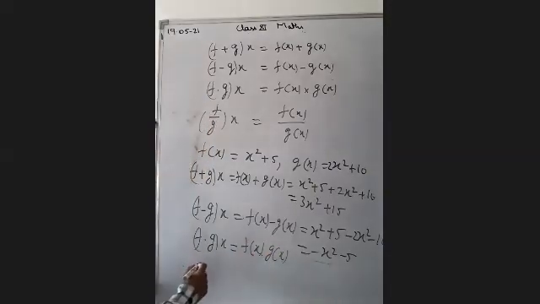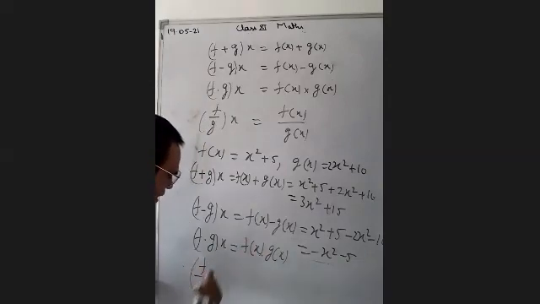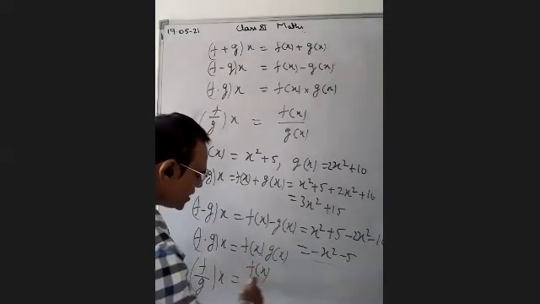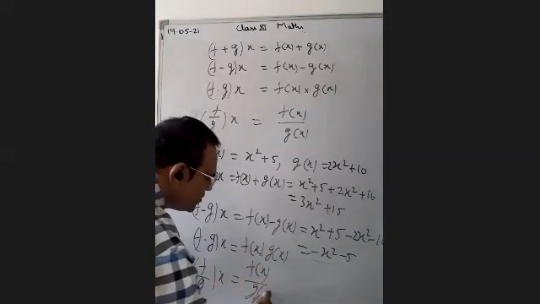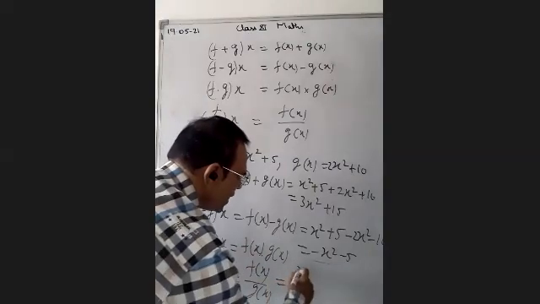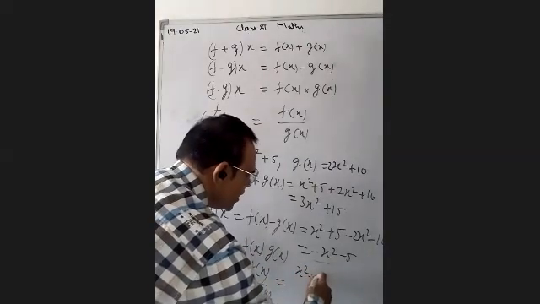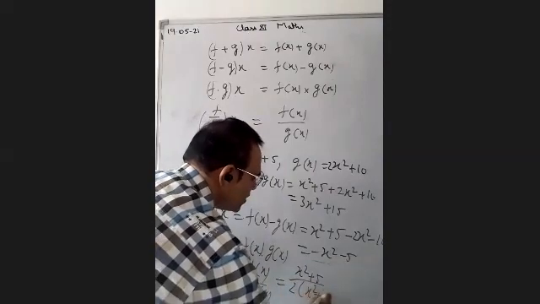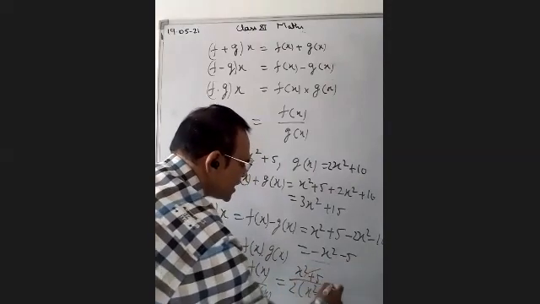If there is a division of two functions, f upon g, you have to find the division of two functions, f(x) upon g(x). f(x) is equal to x square plus 5, and we can take 2 common in g(x), x square plus 5. So x square plus 5 cancels.